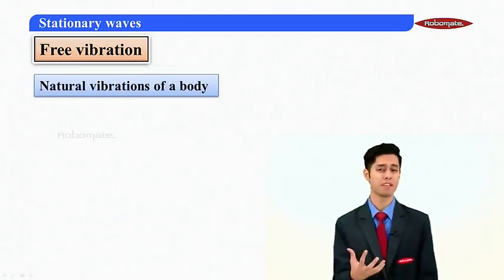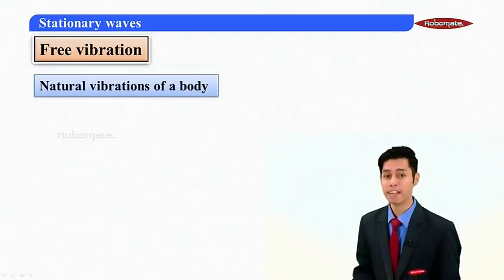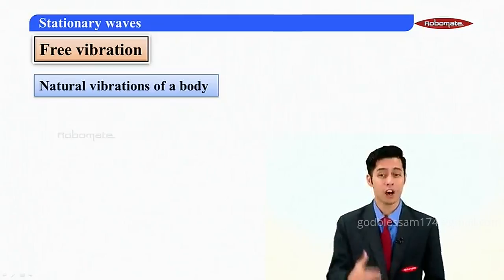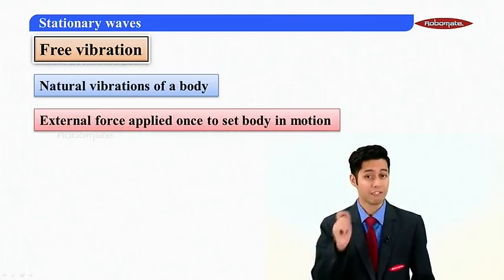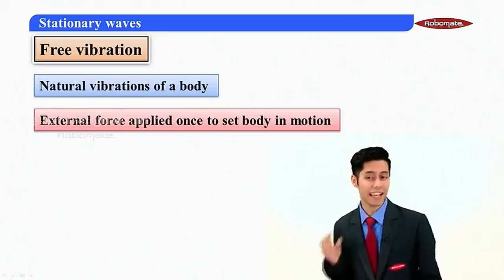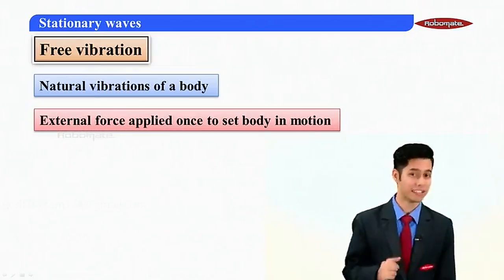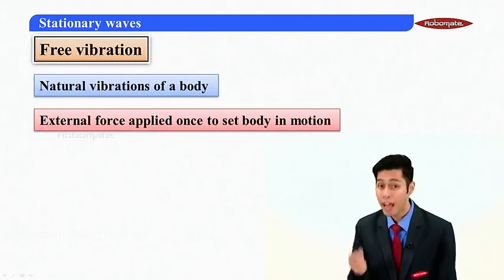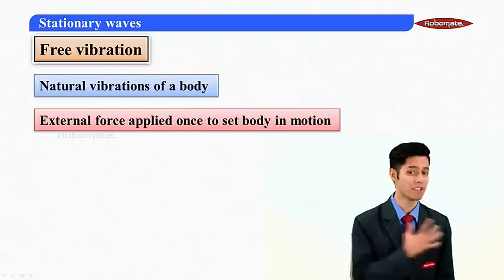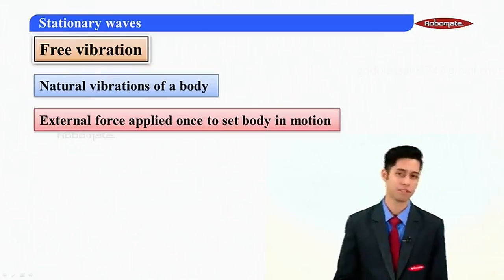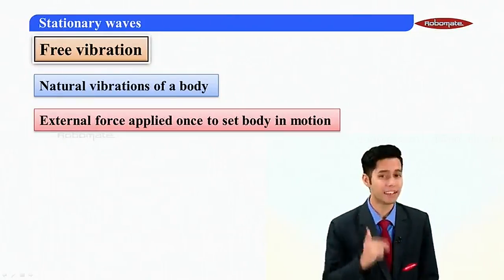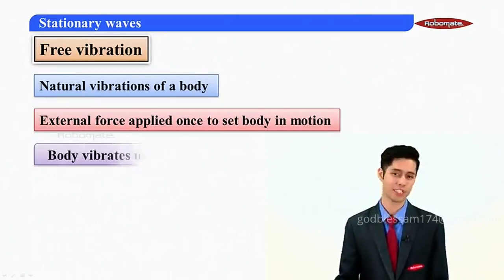So in free vibrations, the body vibrates under the natural frequency or the natural vibrations of the body. Also, it vibrates only when the external force is applied once. Like in the case of the pendulum, I need to displace it from the mean position so that the pendulum can oscillate about the mean position. And once this force is applied, it sets the body in motion.